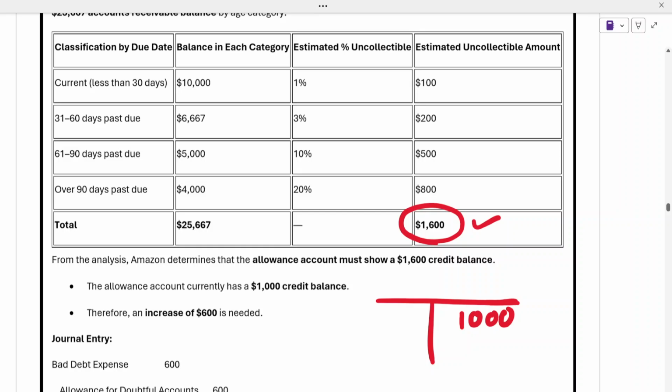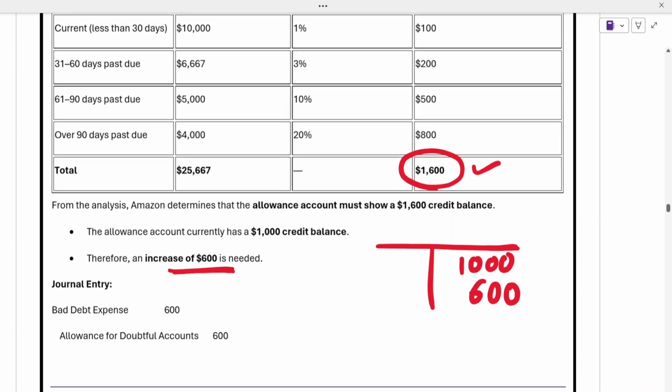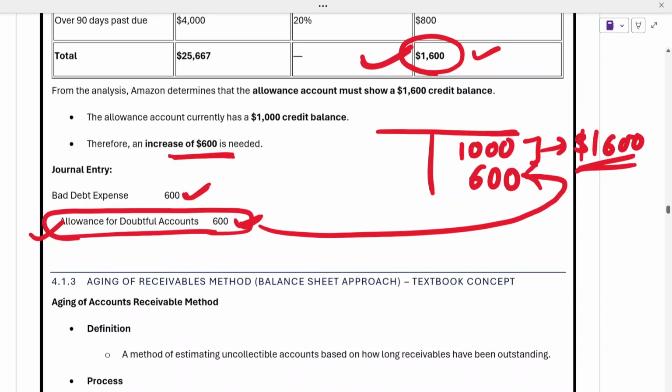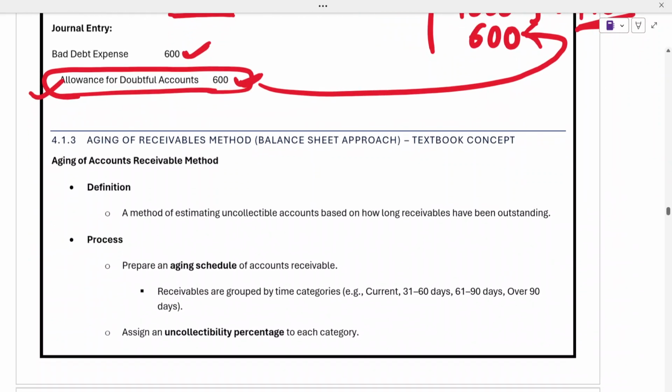So what they will do is create another allowance of $600. For that, they will pass an accounting entry wherein $600 will be sent to the bad debt account, and a $600 allowance for doubtful debts will be created. In this way, this 600 will reach the provision for doubtful debts, or the allowance account, and there will be a total of $1,600 within this allowance account. This allowance account now has $1,600.